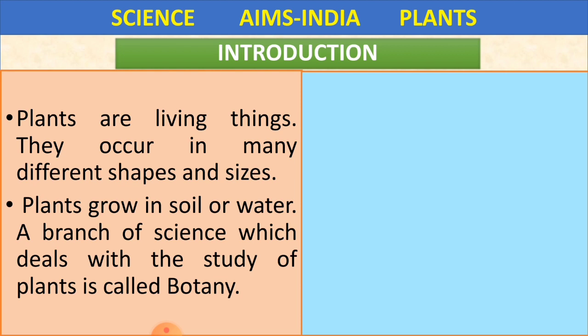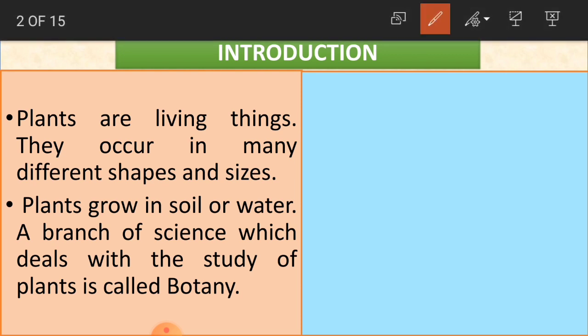Plants are living things. They occur in many different shapes and sizes. As I said, you will see different types of plants. A small plant, a big plant. Every plant is different from the other one. Even we also. Some of us are boys, some of us are girls. Some are tall, some are short. Even human beings have different shapes and sizes. Same like that, even plants also have different shapes and sizes.